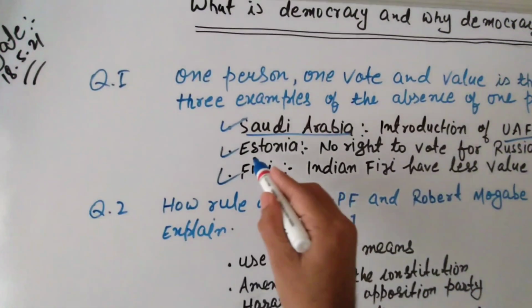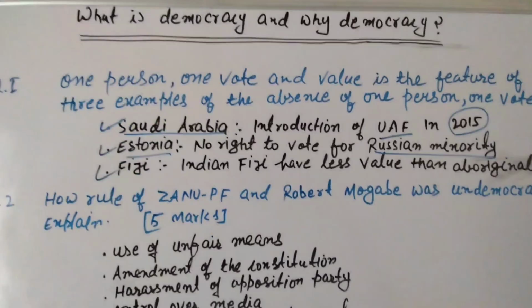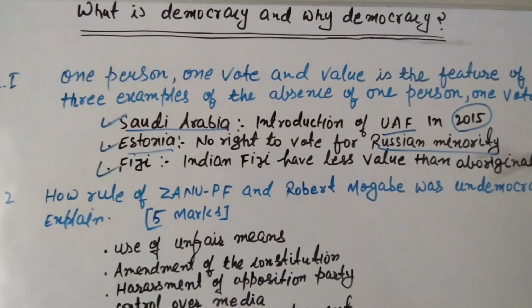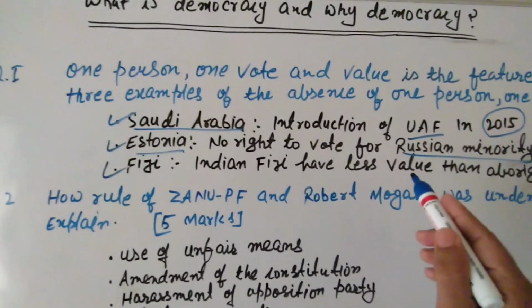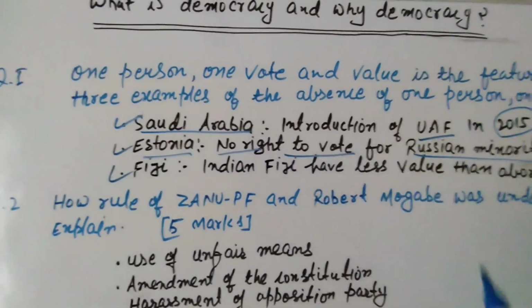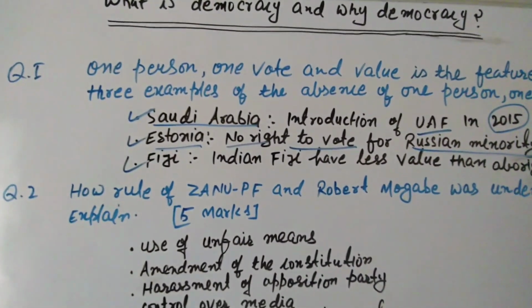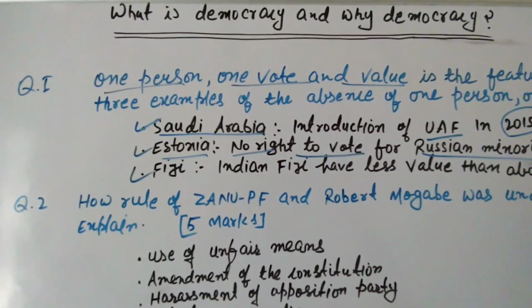Take example of Estonia. Estonia is a country located in Europe. Estonia was part of Russia, so many Russian people also live in Estonia. But government of Estonia did not give right to vote for Russian minority. So it is also against one person, one vote, and one value.